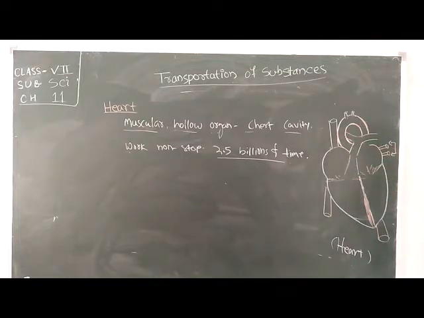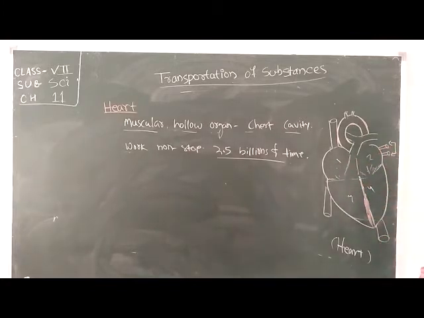In this way, the heart is divided into 4 chambers: 1, 2, 3, and 4. This is a chamber, this is a chamber, this is a chamber, and this is another chamber. In this way, the human heart is divided into 4 chambers.